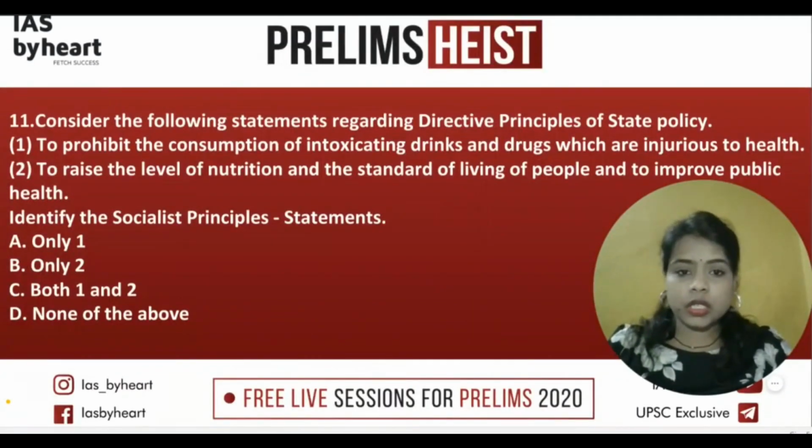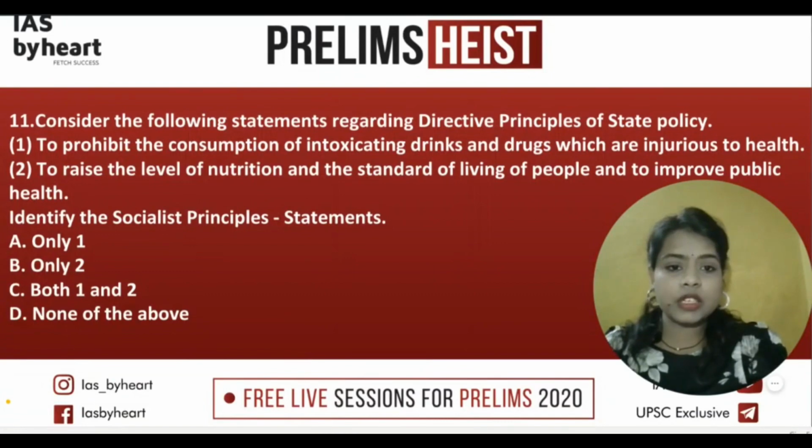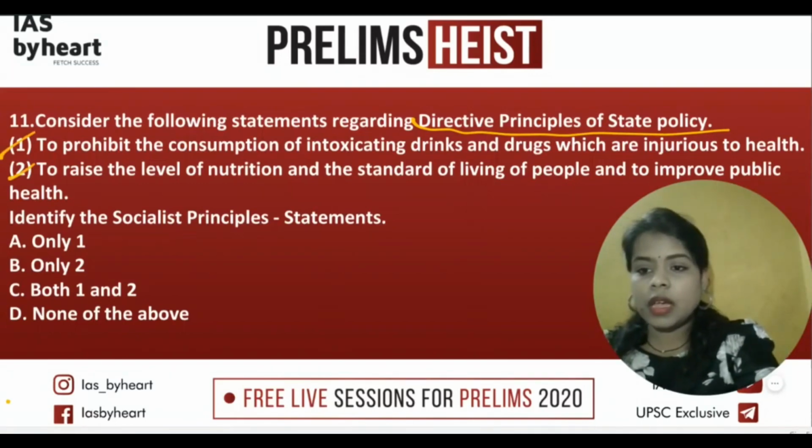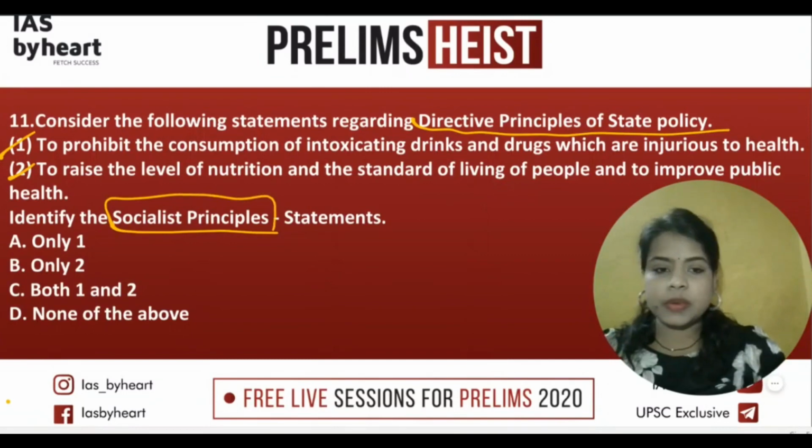The first question is related to Directive Principles of State Policy. Here we can see there are two statements given, and they are asking you to find out which are the socialistic principles.